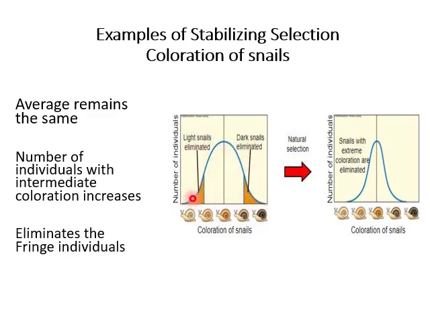Both extremes are eliminated, and after natural selection you can see the shape of the curve is narrowed from both ends, and this means that the average remains the same, and it eliminates the fringe individuals. It's an example of stabilizing selection.